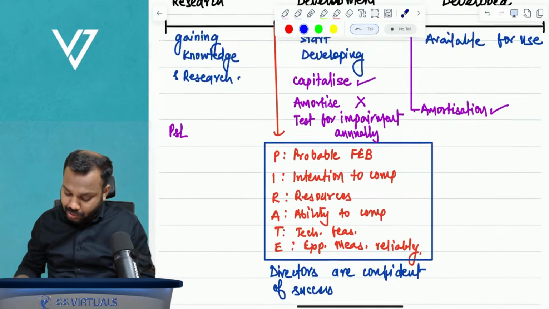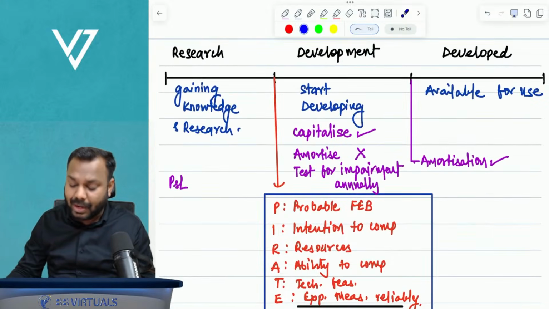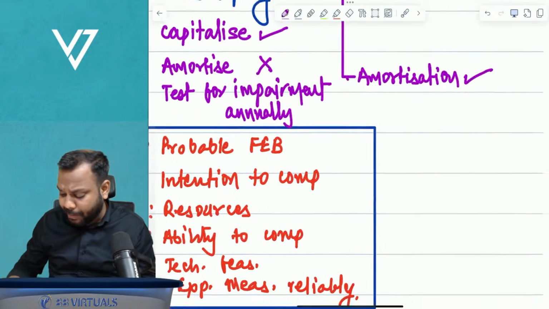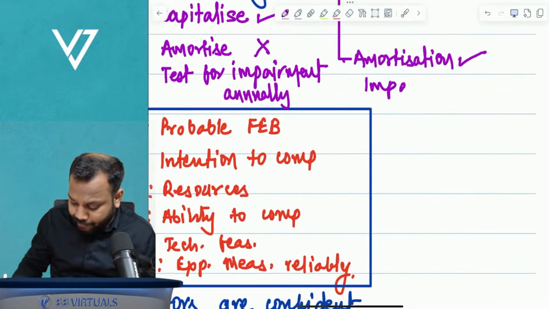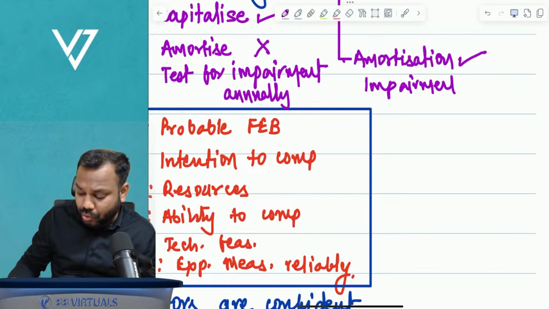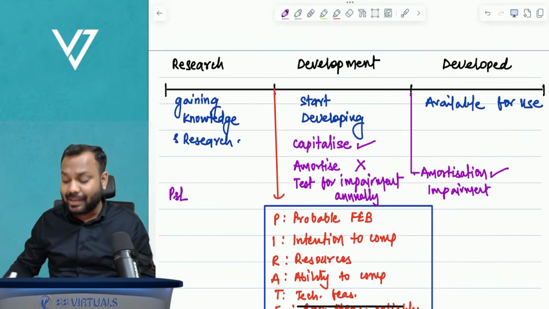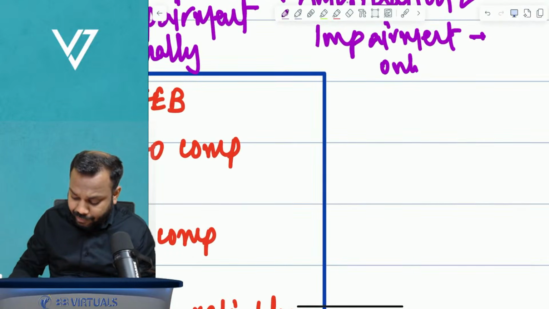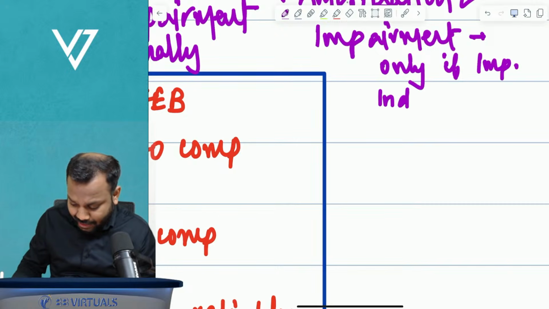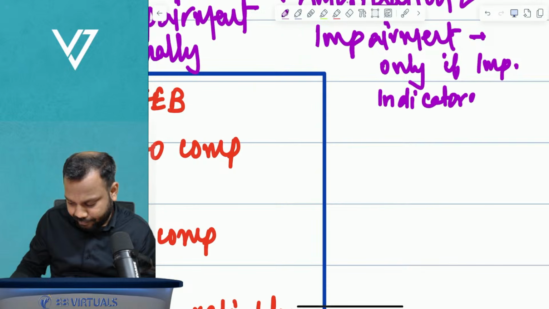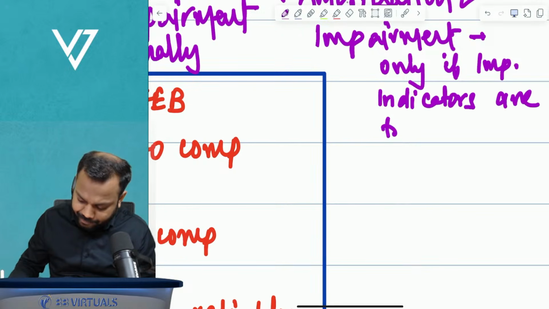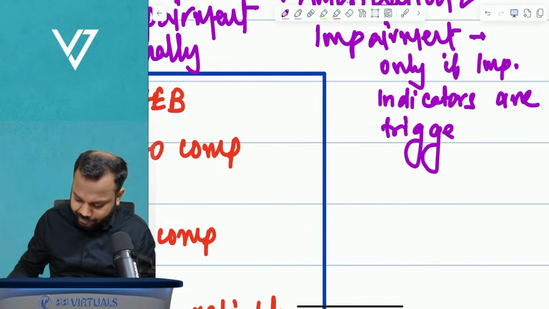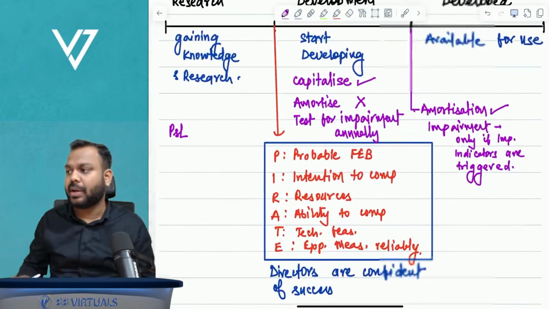Okay. Now, further, what will happen in the developed phase? We'll start amortizing it. Sir, what about impairment? Since it is no more under development phase, it has reached the developed phase, impairment will be charged only if impairment indicators are triggered.